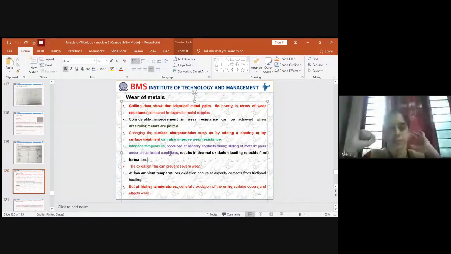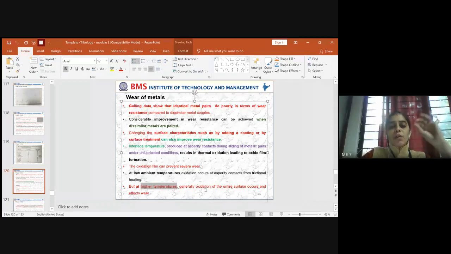The next few points are about what happens at low ambient temperature and at higher ambient temperature. At low ambient temperature, oxidation occurs at asperity contact from frictional heating. How does the oxidation happen? Mainly due to the contact of the asperities, and these asperity contacts come into the picture due to the heat generated by friction. But at high temperature, oxidation occurs over the entire surface and is affected by the wear.